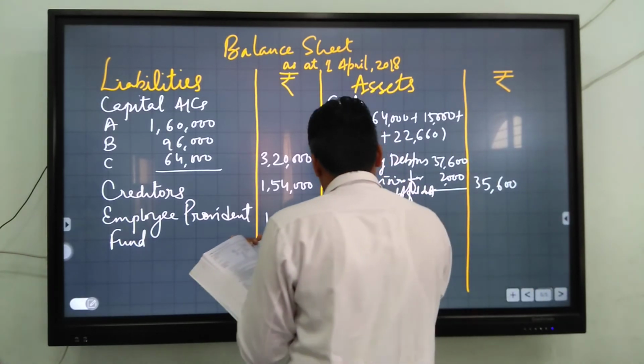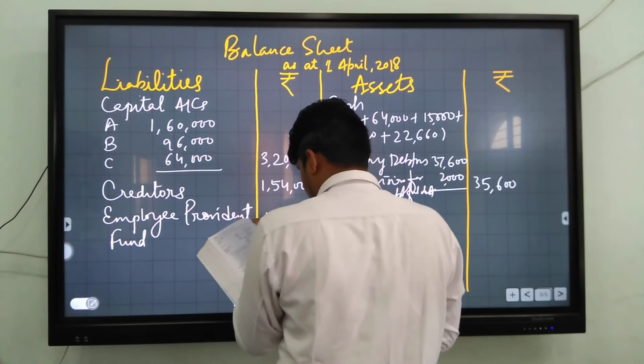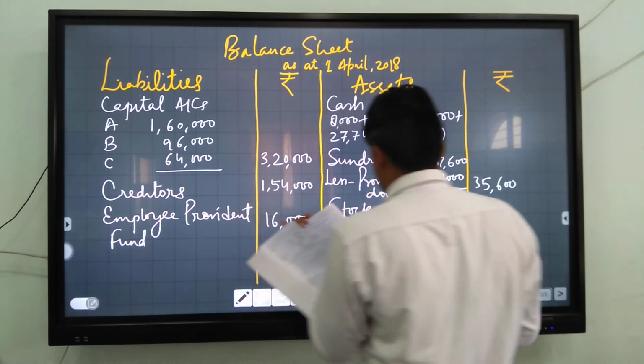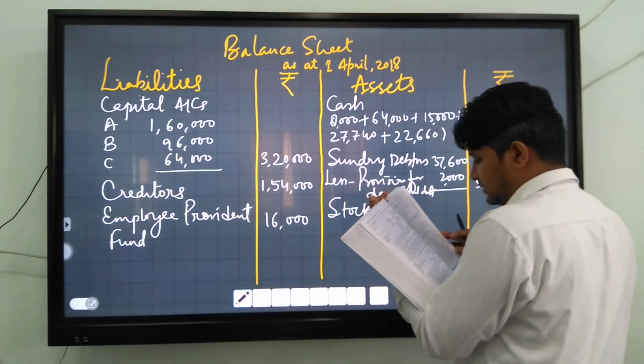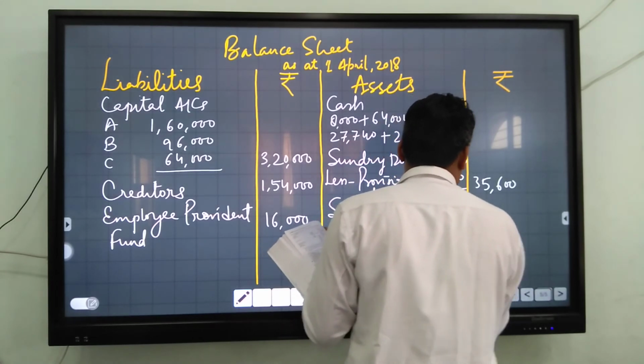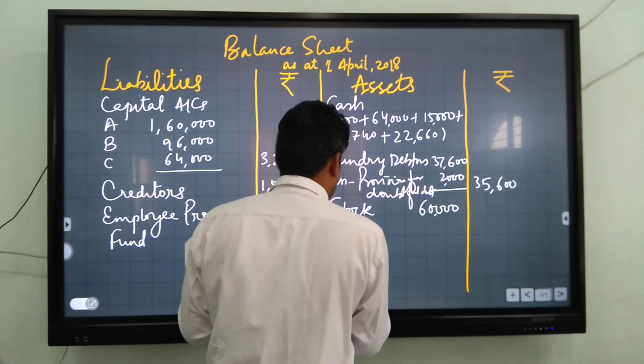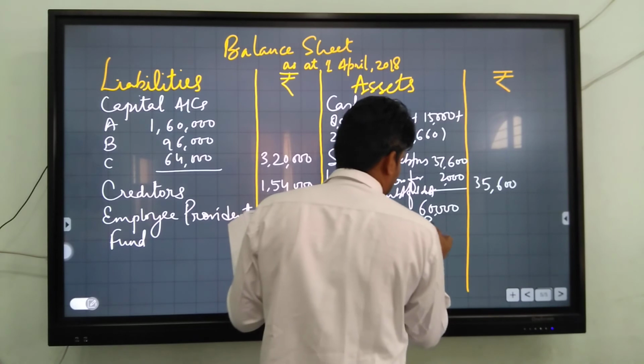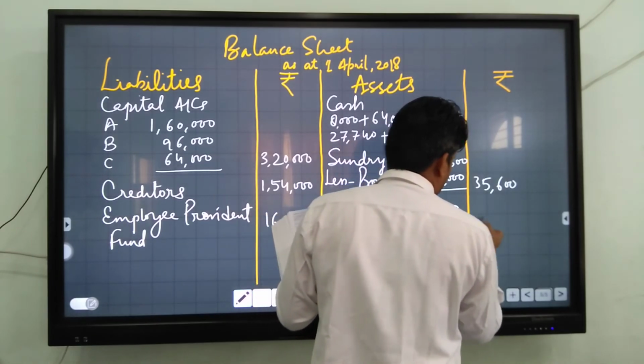Next, stock. The stock value is given 60,000. 60,000 minus depreciation 3,000, and you get 57,000.